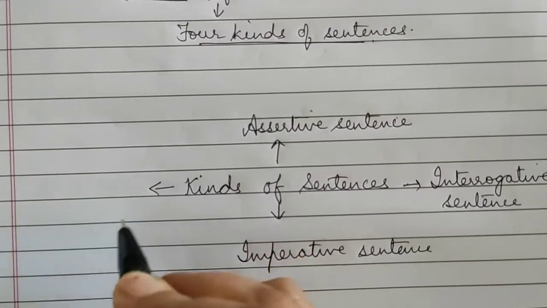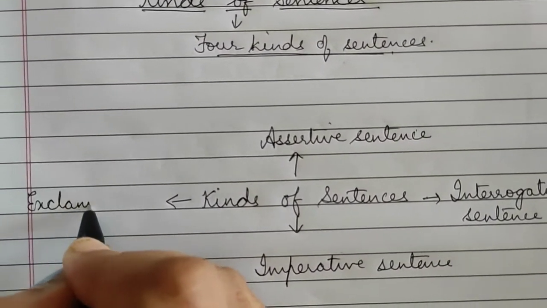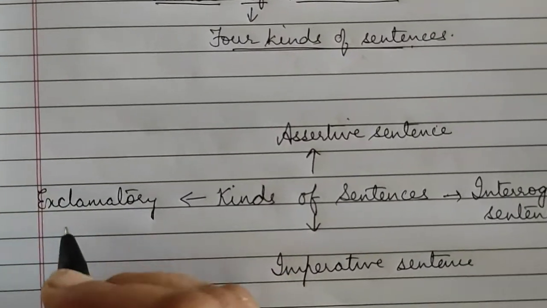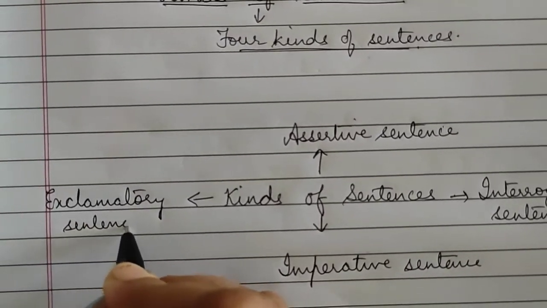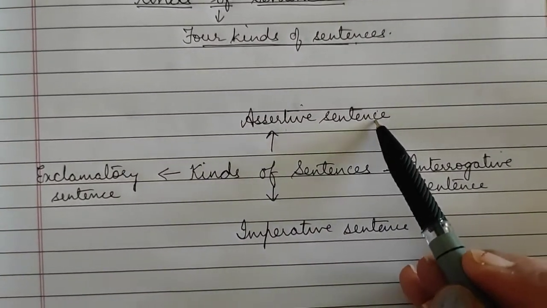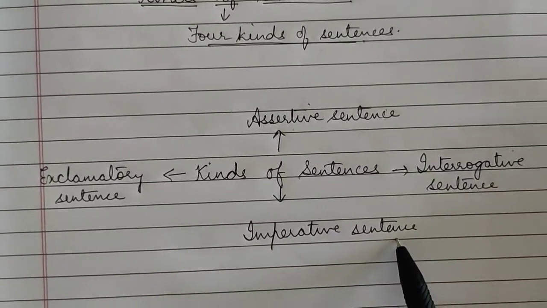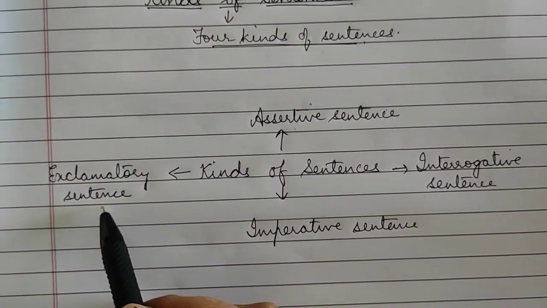And then the last one, number 4, is exclamatory sentence. Which are the 4 kinds of sentences? Assertive sentences, interrogative sentences, imperative sentences and exclamatory sentences.